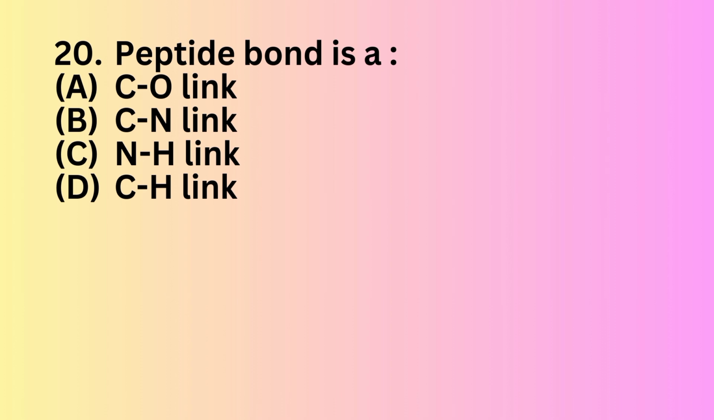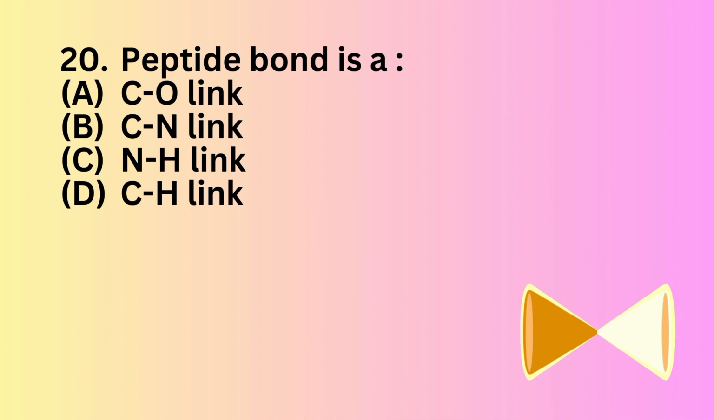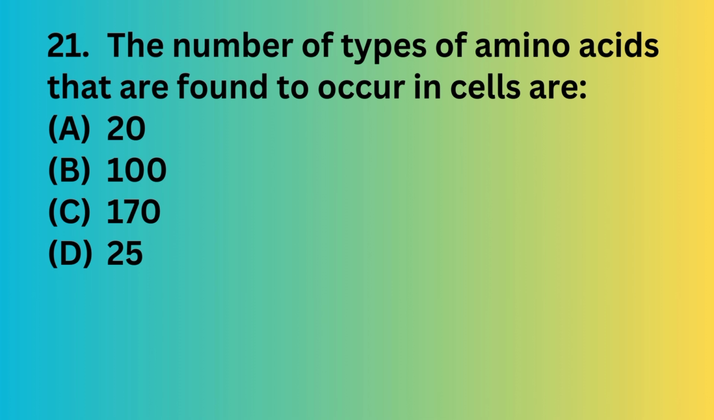Question number 20. Peptide bond is a: option A, carbon-oxygen ring; option B, carbon-hydrogen ring; option C, nitrogen-hydrogen ring; option D, carbon-hydrogen ring. And the correct answer is option B, carbon-hydrogen ring peptide bond.